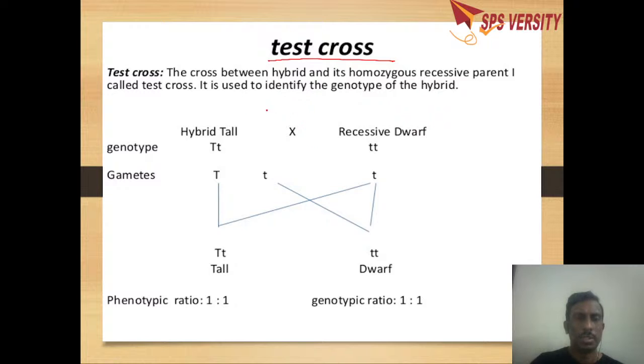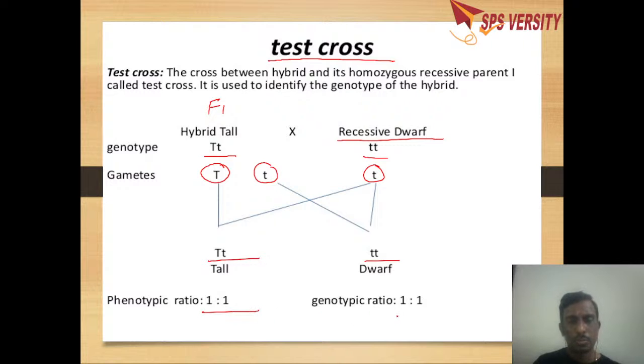A test cross is crossing the F1 hybrid with the recessive parent. Here the F1 hybrid is Tt, and this recessive parent is tt. Here you will get two types of gametes, one with capital T, one with small t. Here only one type. When they are crossed, you will get one heterozygous tall, one dwarf. That is, the phenotypic ratio is 1:1 and the genotypic ratio is 1:1.